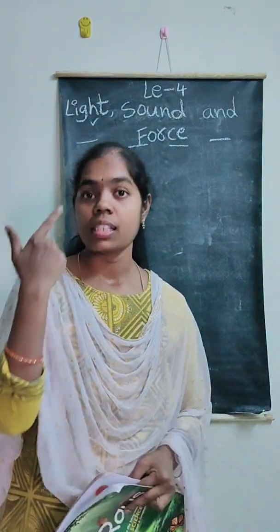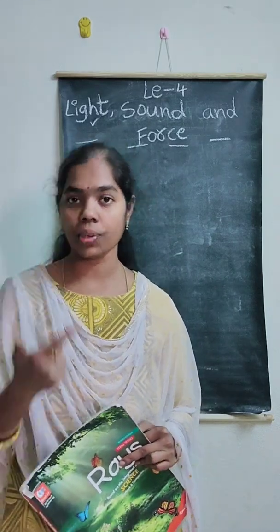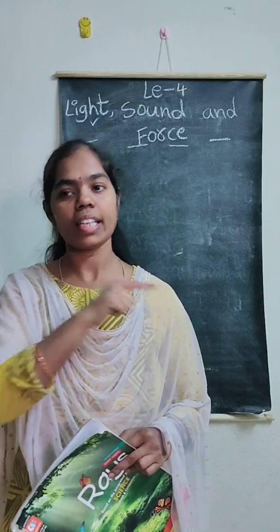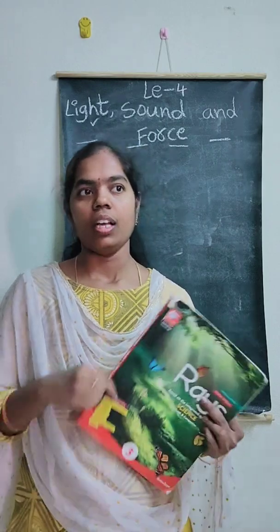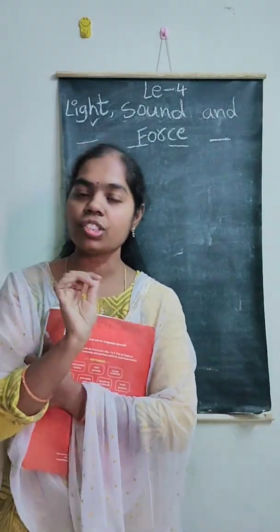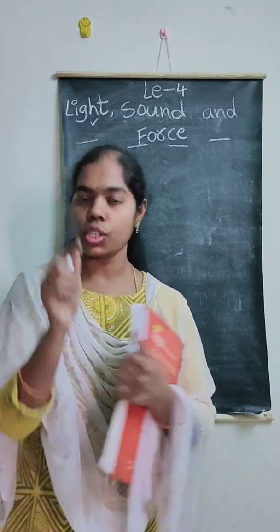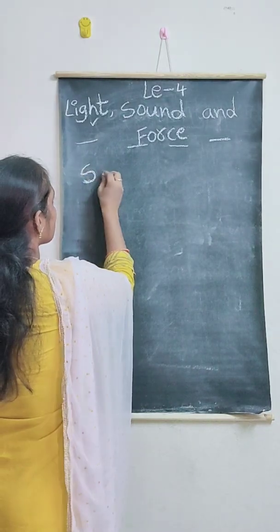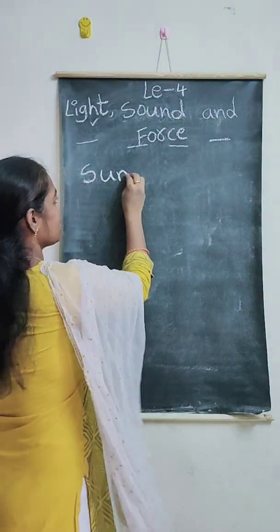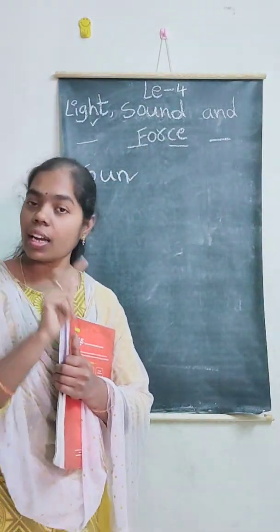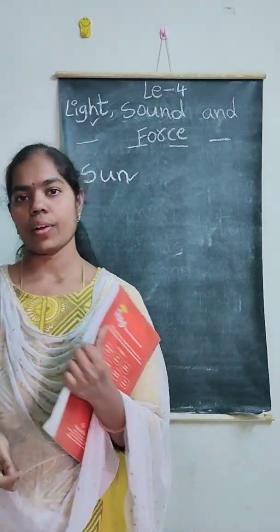Because sun is giving us light. With the help of the sunlight only, we can see any object around us in the daytime. Can we say sun is the natural source of light on earth? Yes, we can say. So, what is the natural source of light on earth? Sun. Very good.